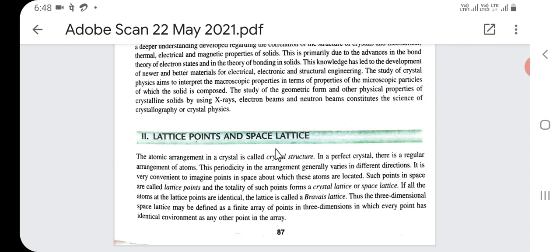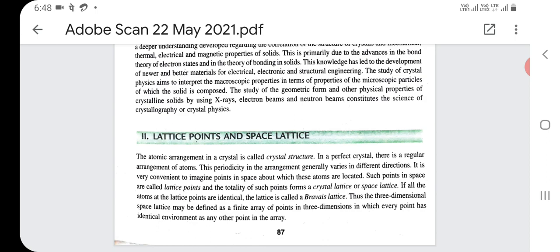The atomic arrangement in a crystal is called crystal structure. In a perfect crystal, there is a regular arrangement of the atoms. This periodicity in the arrangement generally varies in different directions. It is very convenient to imagine points in space about which these atoms are located.